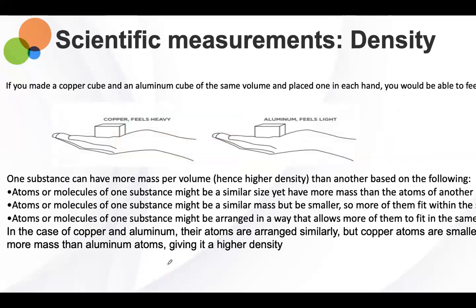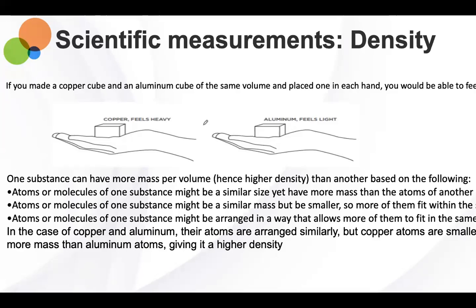So if you made a copper cube and you also made an aluminum cube of the same volume, so these are essentially the same sizes, right? And you place one in each hand, right? You would be able to feel that the copper feels much heavier, while the aluminum feels much, much lighter than copper. Can I give an example, sir? Right, so the copper is like the wire, and the aluminum is like foil. Exactly, copper wire is heavier than aluminum foil.